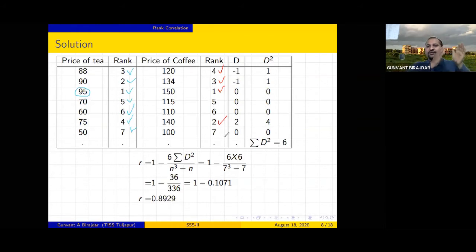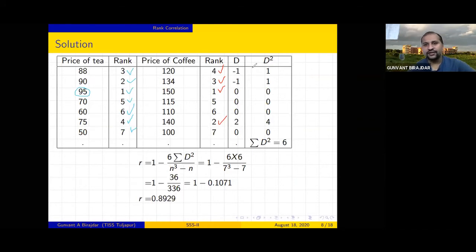Now what we did? Prices of tea and we gave the rank. Price of coffee, we gave the ranks based on their number, highest number. So what we did, we took the differences of this. 3 minus 4 is minus 1, 2 minus 3 is minus 1, 1 minus 1 is 0, 5 minus 5 is 0, 6 minus 6 is 0, 4 minus 2 is 2, 7 minus 7 is 0.